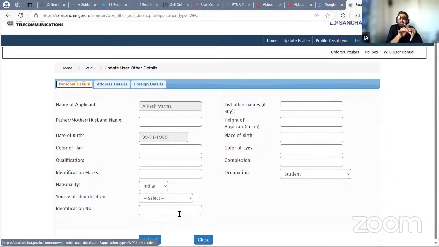In case you have any troubles wherever you are stuck, let me know and I'll clarify the information. The only thing after you have filled in the information, they'll ask for a couple of documents. You can upload those documents by having a scan copy or a JPEG or a PDF version of them, as told to you through the prompts of the application. So when you reach that area, know what documents they want, quickly click a picture, convert them into relevant format through online tools, and then upload it.